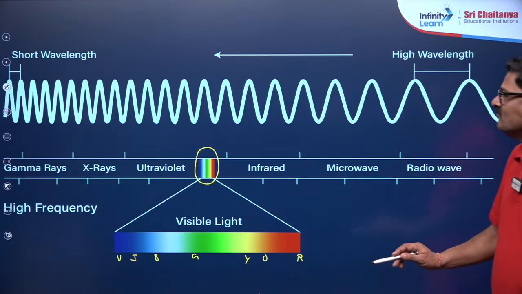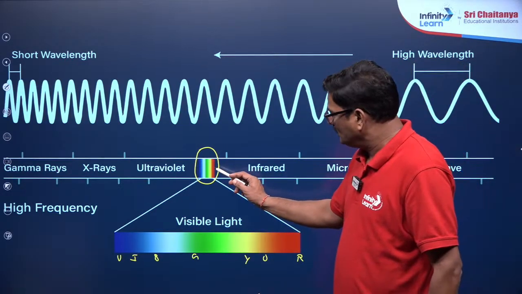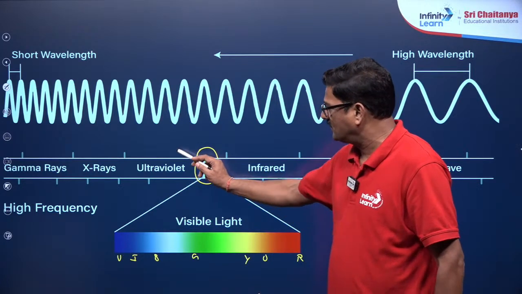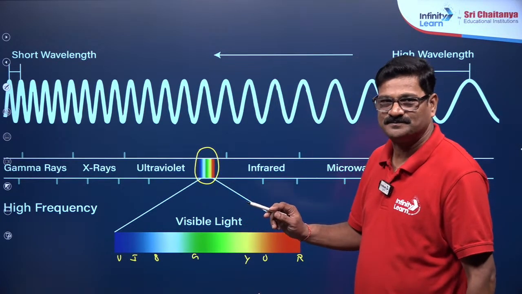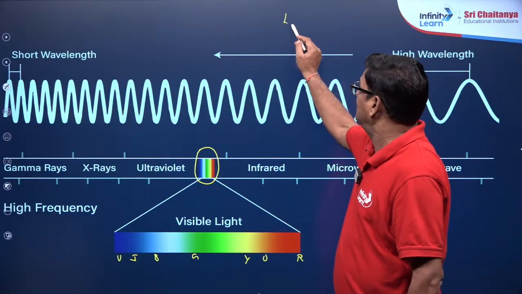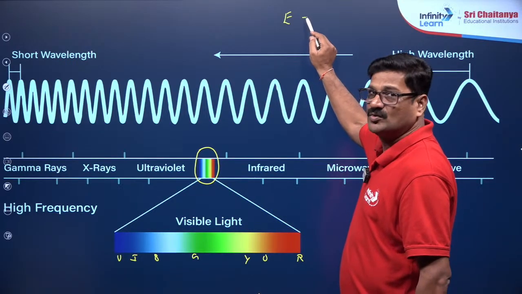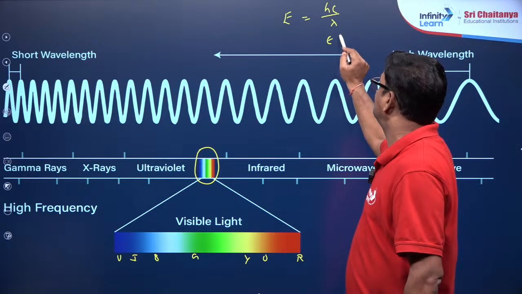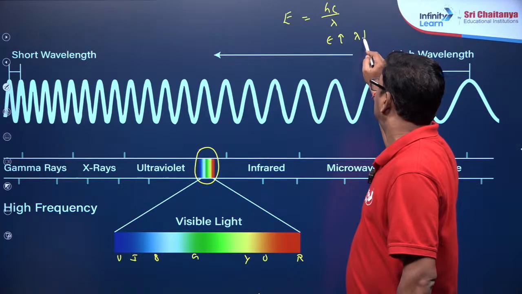And when you see, energy for these infrared rays is less, and energy for ultraviolet rays is more. So energy is inversely proportional to wavelength. So we can write this as E = hc/lambda. So when energy is increased, wavelength is decreased.